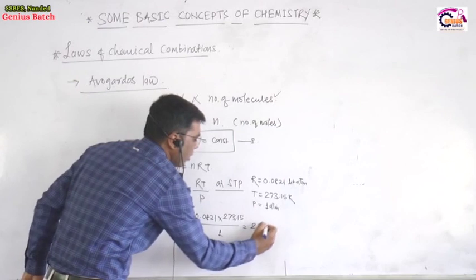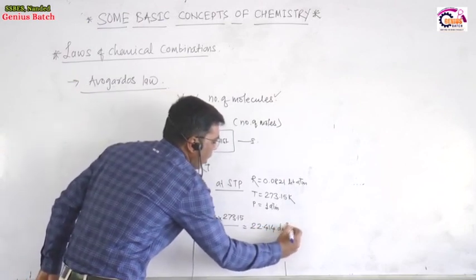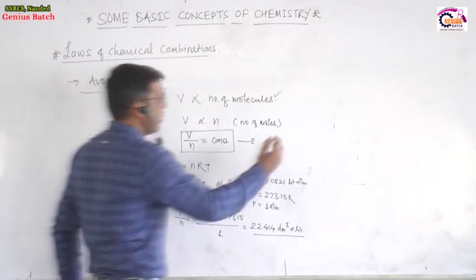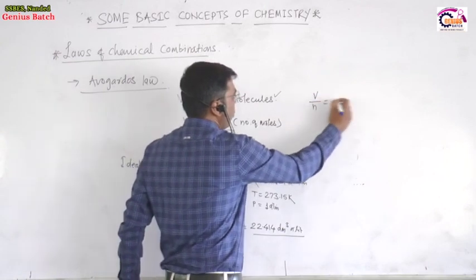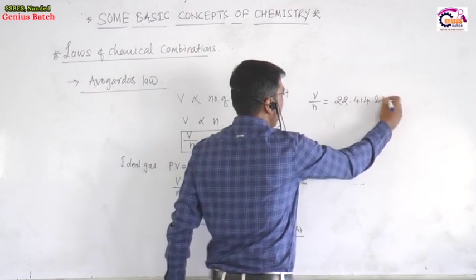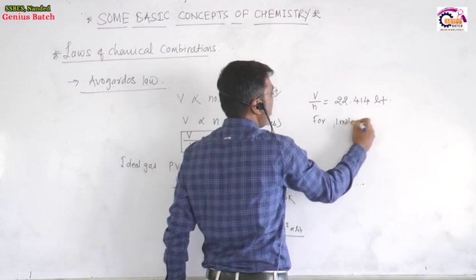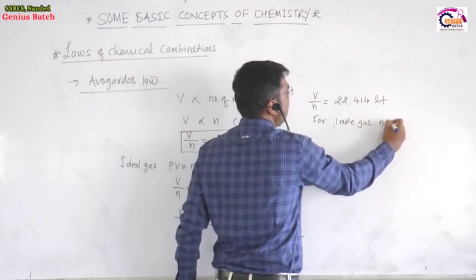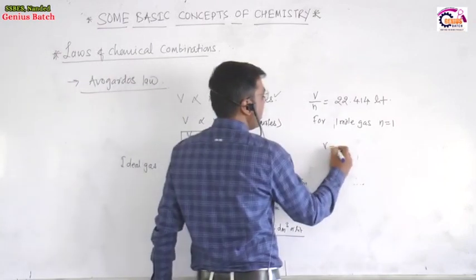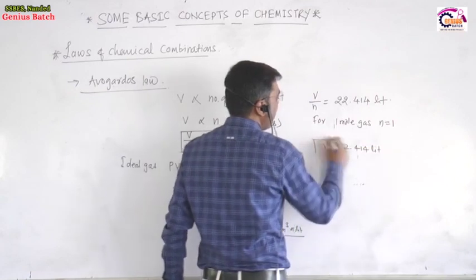After the calculation, the volume will be 22.414 dm³ or liter. So what does it indicate? V by n for any gas, for 1 mole of gas, if you take 1 mole of gas, what value of n do we take? We take 1. n is equal to 1. So the volume of gas becomes equal to 22.414 liter. So what does this indicate?